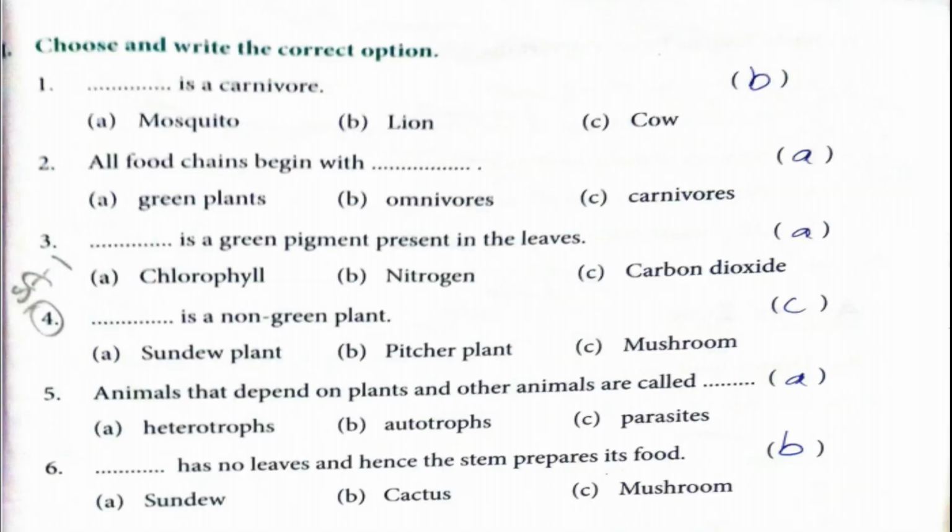Second section, choose and write the correct option. First one, lion is a carnivore. Second one, all food chains begin with green plants. Third one, chlorophyll is a green pigment present in the leaves. Fourth one, mushroom is a non-green plant. Fifth one, animals that depend on plants and other animals are called heterotrophs. Sixth one, cactus has no leaves and hence the stem prepares its food.